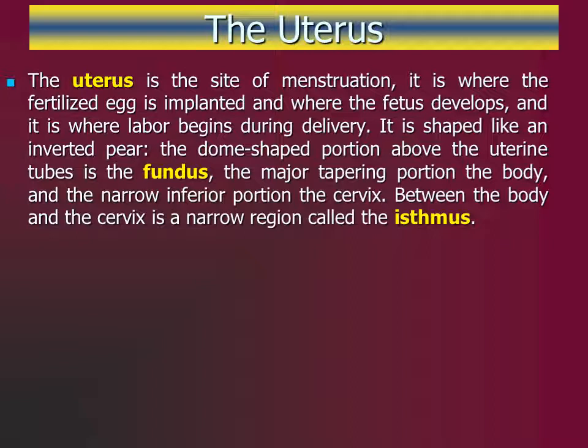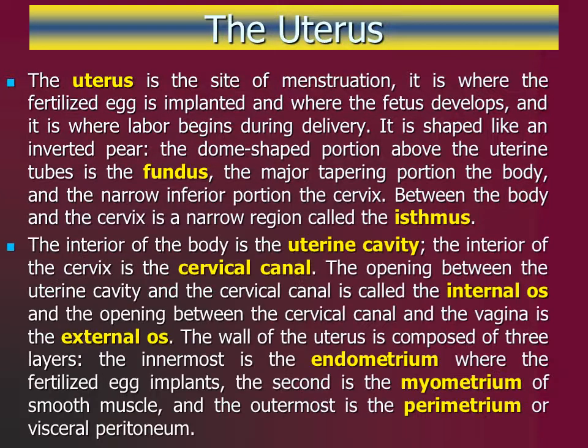Its anatomic divisions include the dome-shaped portion above the uterine tubes called the fundus. Its major portion is the central tapering region known as the body of the uterus. The narrow inferior portion that opens into the vagina is called the cervix. Between the body and the cervix is a small constricted region called the isthmus. The interior of the body of the uterus is known as the uterine cavity.